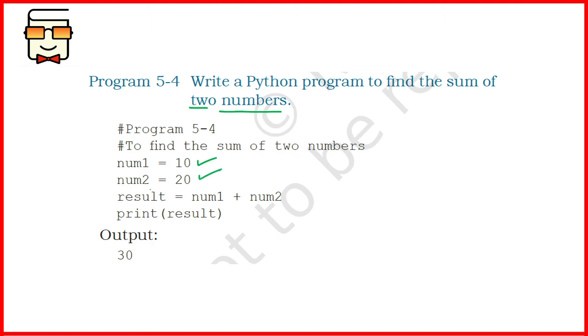The second variable is num2, which stores the number 20, and the sum will be stored in the third variable called result, which is num1 plus num2. So that is the addition of two numbers, and when we print the result, that means we are printing the value stored in this variable, and we get the result as 30.